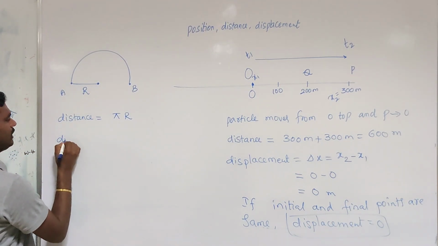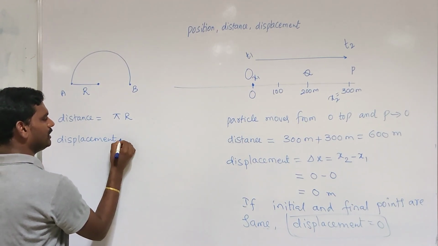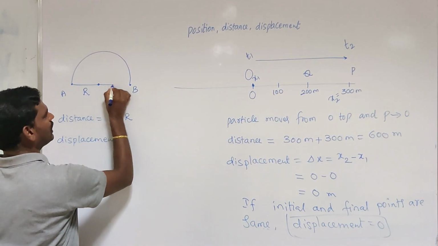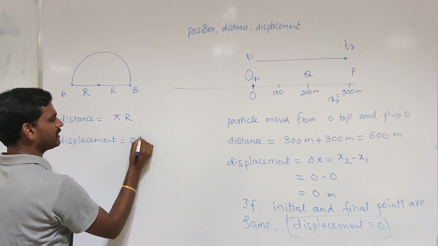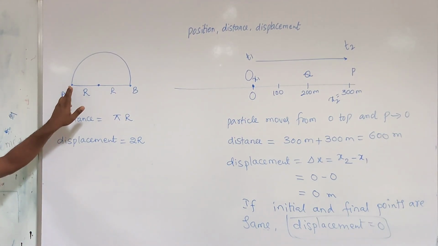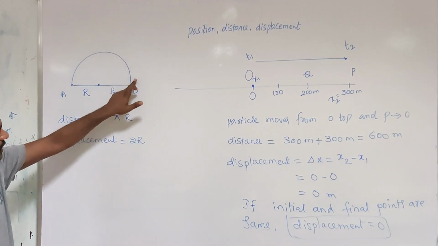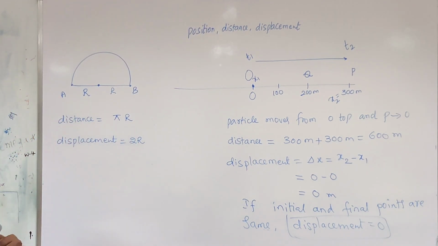What is the displacement here? Displacement is nothing but the shortest distance between the initial and final points. What is the shortest distance here? R plus R, so displacement is equal to 2r. If a particle moves in a semicircular path like this, distance is pi r and displacement is 2r.